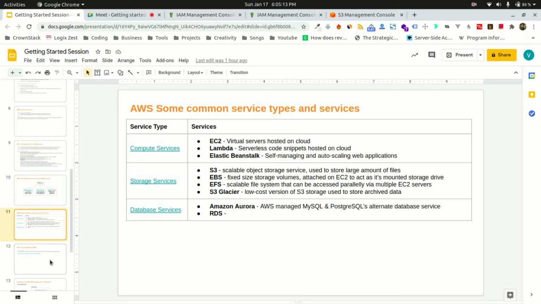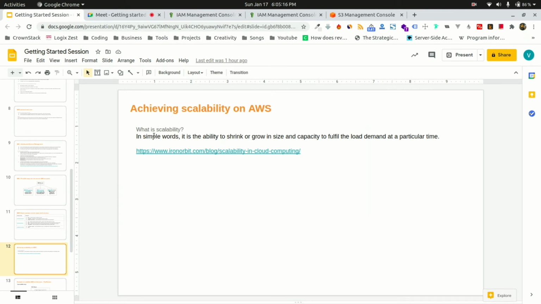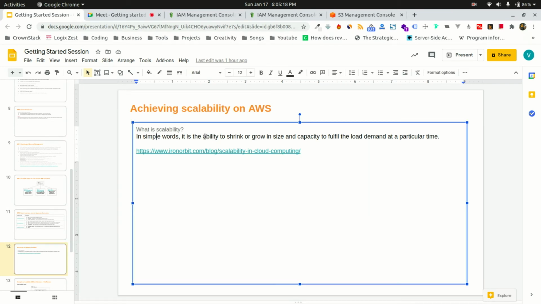Right. So what is scalability basically? In simple words, it is the ability to shrink or grow in size and capacity to fulfill the load demands at a particular time. That is called scalability.